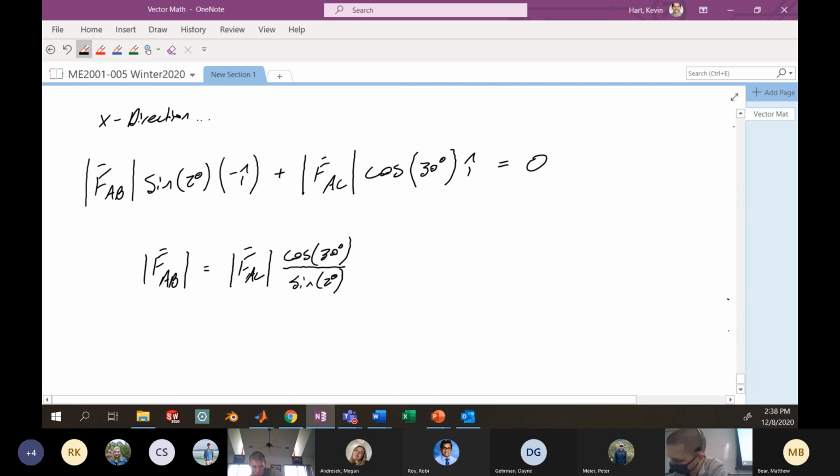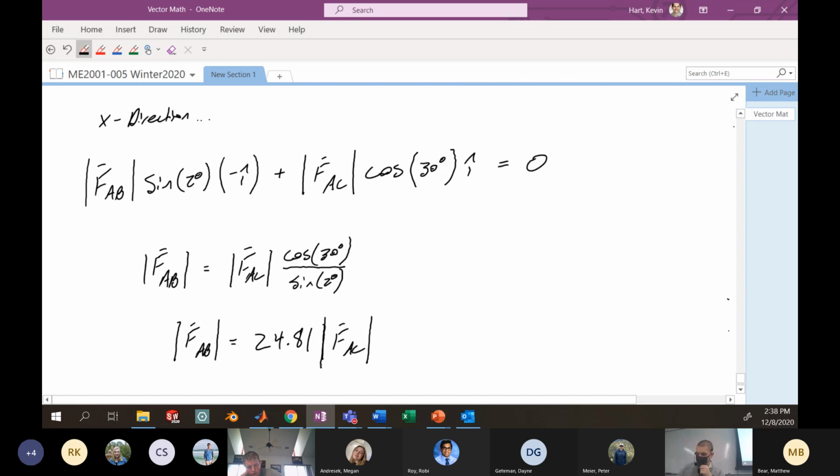So we come up with this relationship between the magnitude of the force AB and the magnitude of the force AC. Here it's going to be something like 24.81 times the magnitude of force AC.